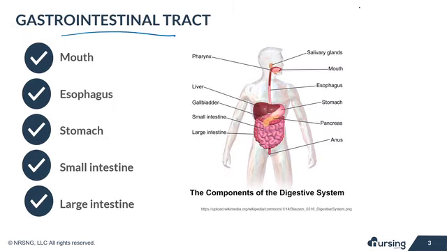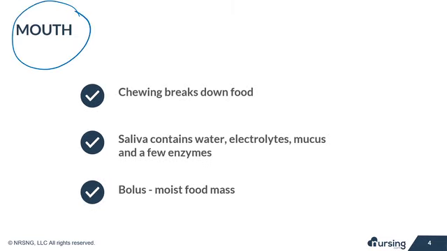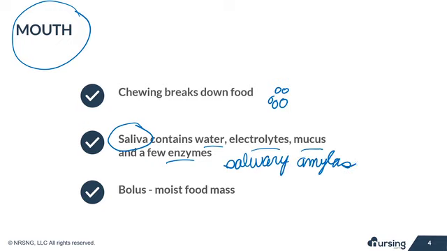The main organs of the gastrointestinal tract include the mouth, the esophagus, the stomach, the small intestine, and the large intestine. The mouth is where digestion begins. Chewing breaks down food into smaller pieces and mixes it with saliva. The saliva contains water, electrolytes, mucus, and a few enzymes, including salivary amylase, which starts to break down the starch. The moist food mass is called a bolus, and it's swallowed and enters into the esophagus.